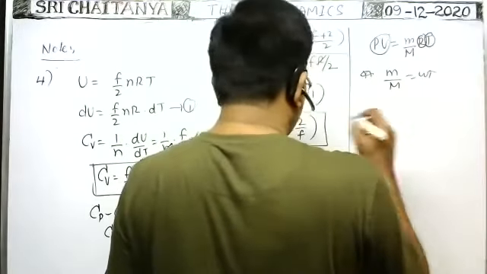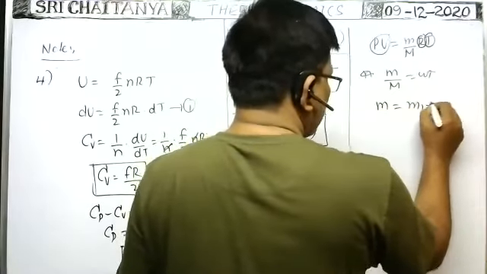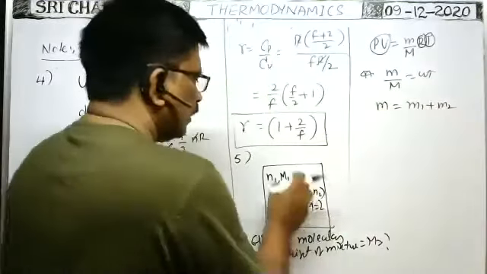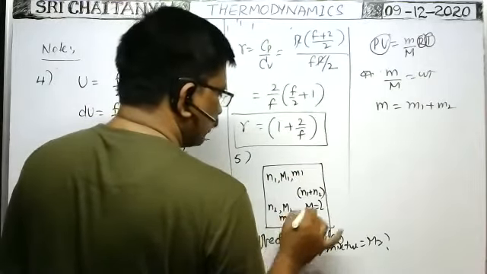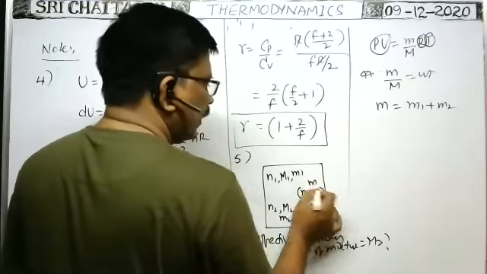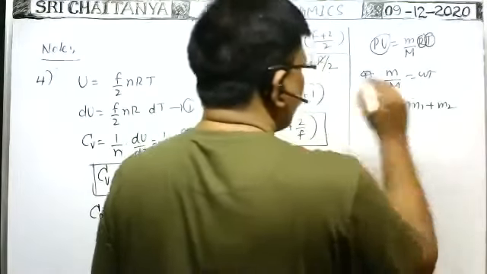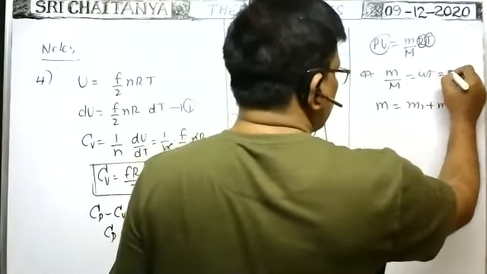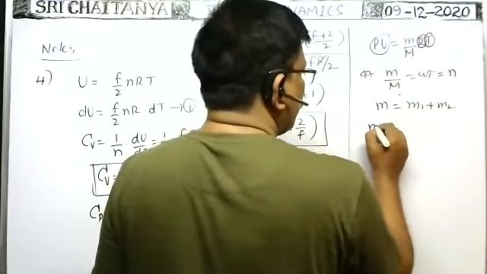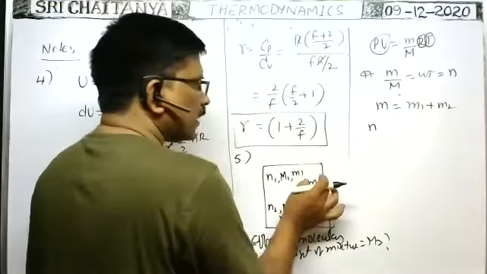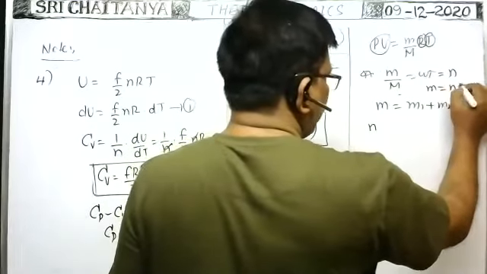Okay, now in this case, the total mass of the gas is equal to M1 plus M2, because the first gas of mass M1 is taken and the second gas of mass M2 is taken. Now, how can we write this? Number of moles n is equal to m by M. So m can be written as n into M, which means the total mass of the gas is equal to n into the effective molecular weight.